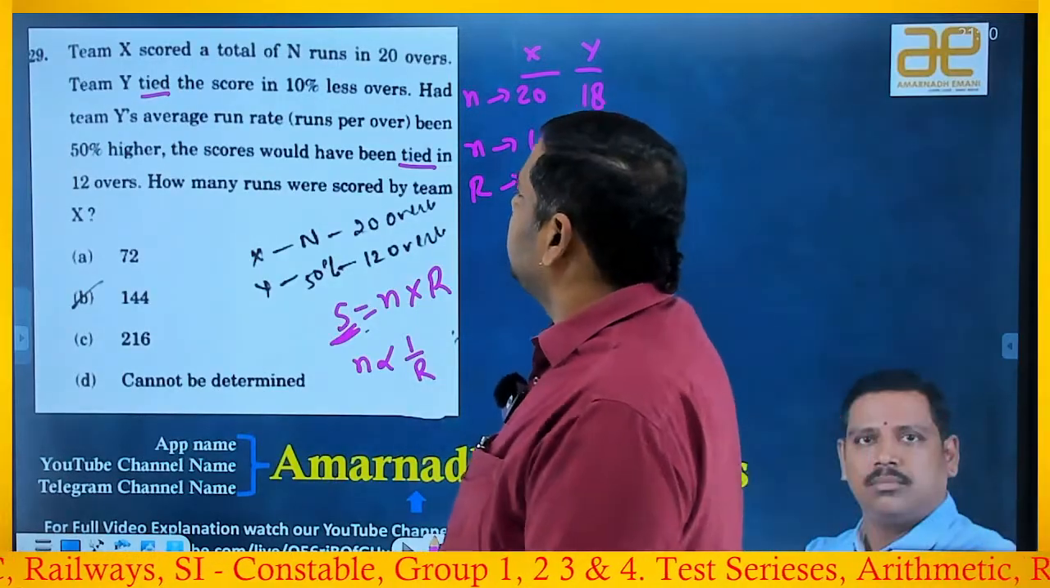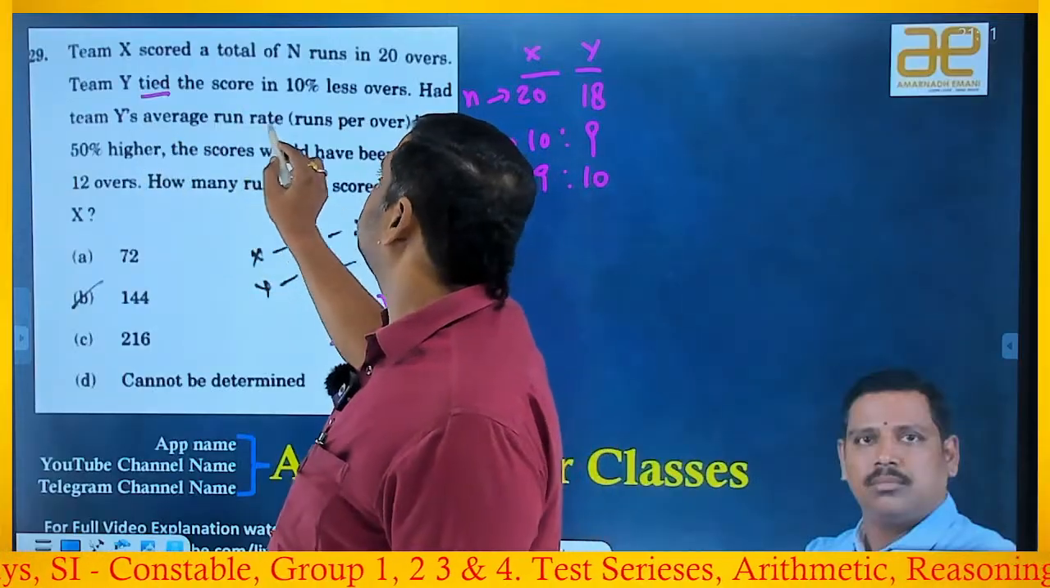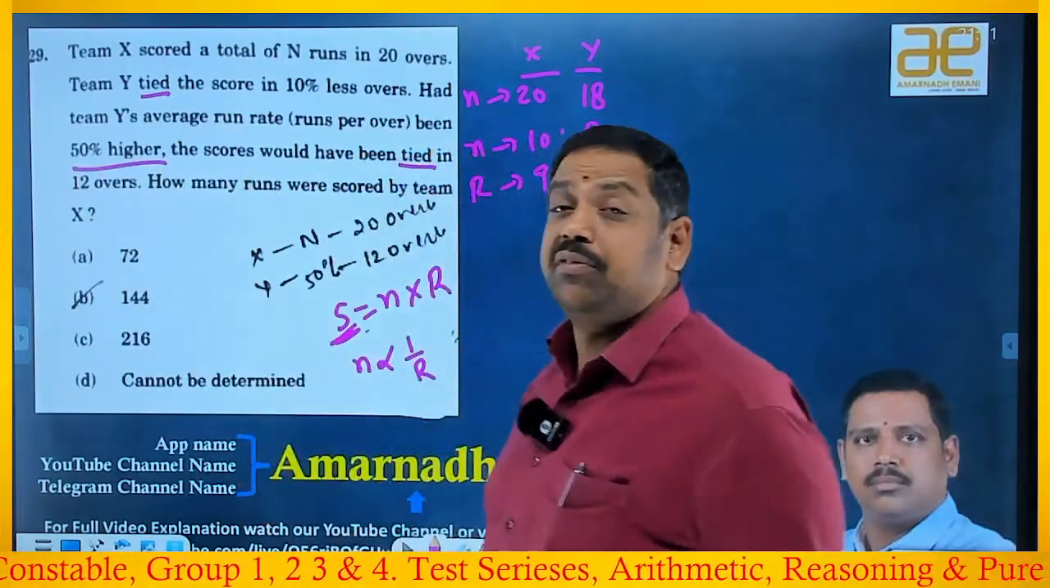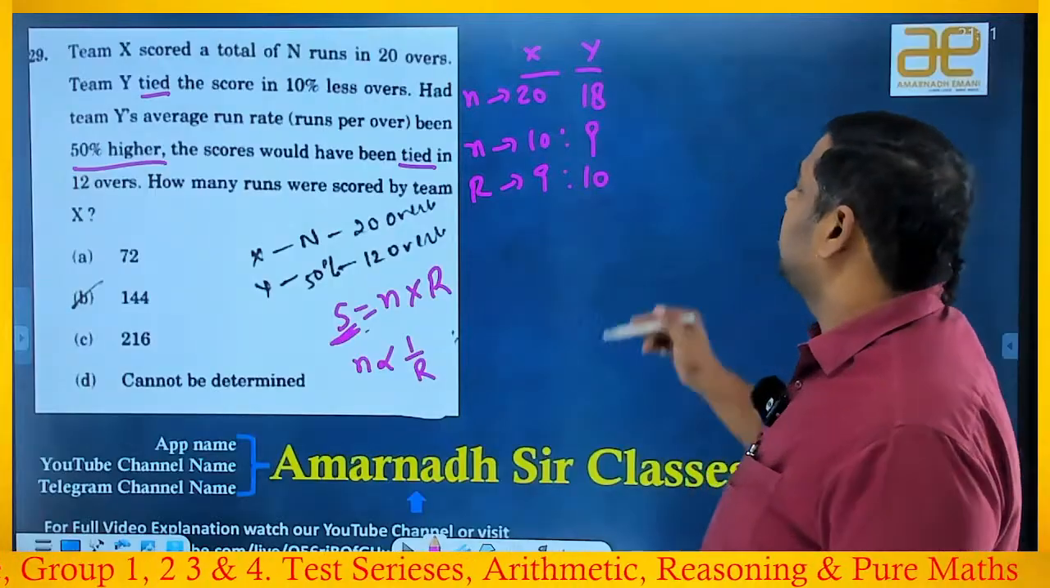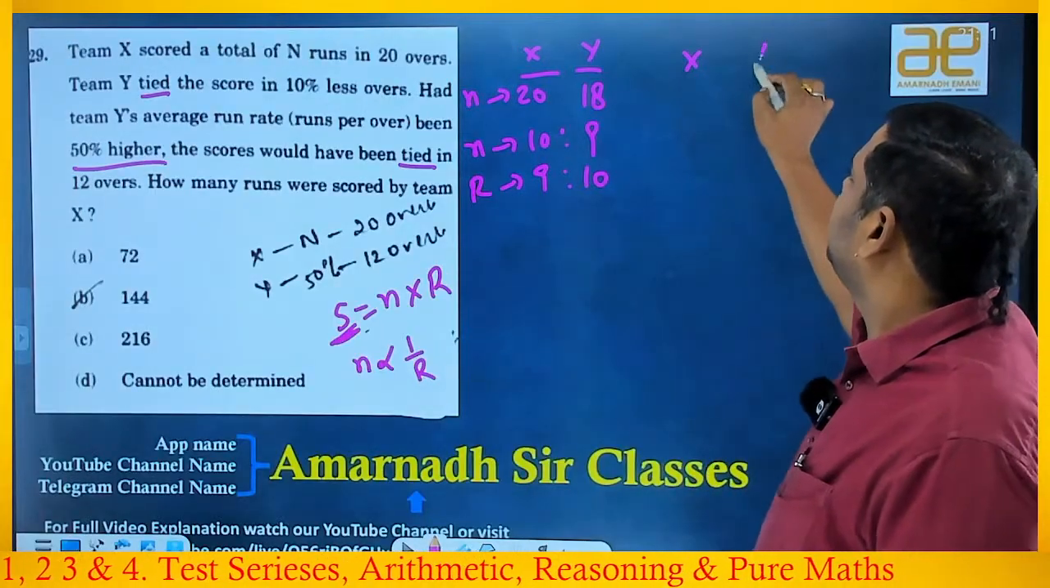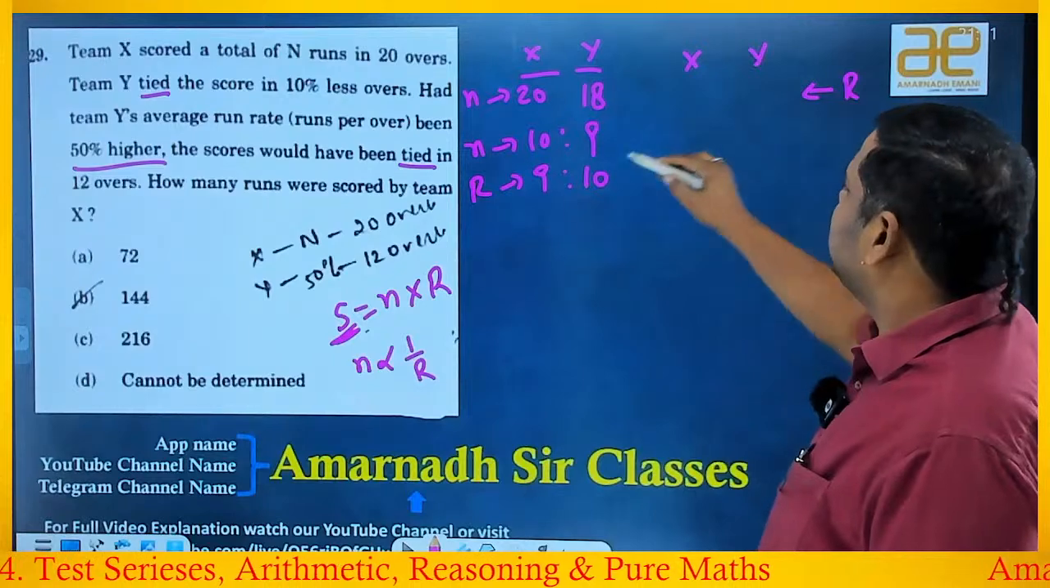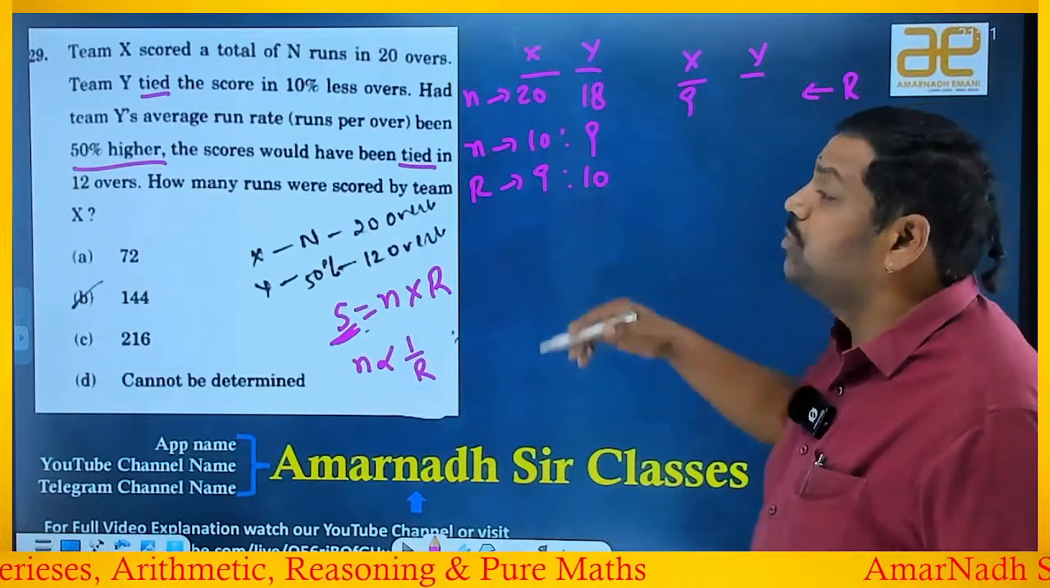Next statement: had Team Y's average run rate become 50% higher. Y's run rate, okay. So now for X and Y, if I take the new run rate: X's run rate is 9, but Y's run rate is a 50% increase.